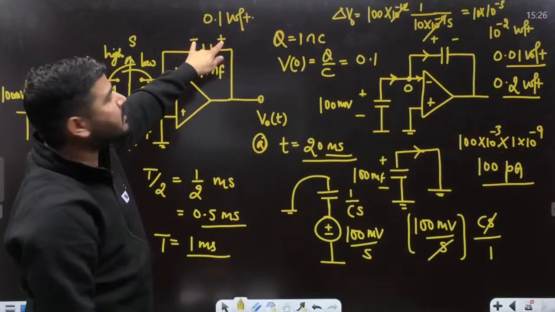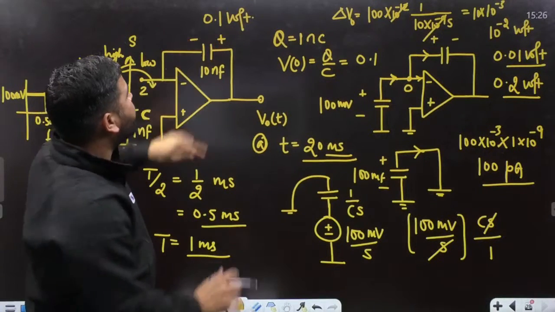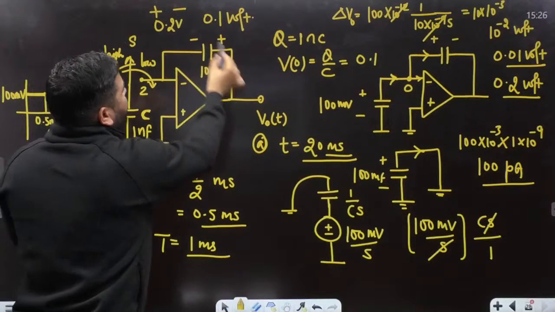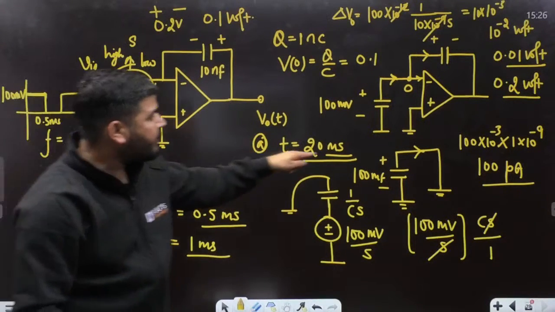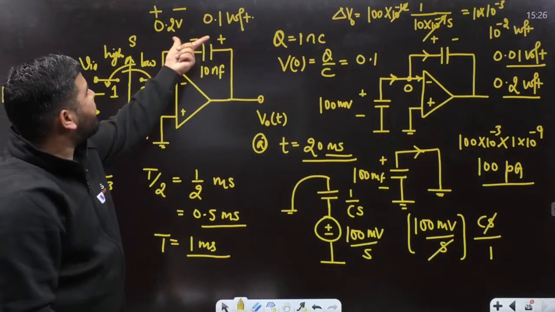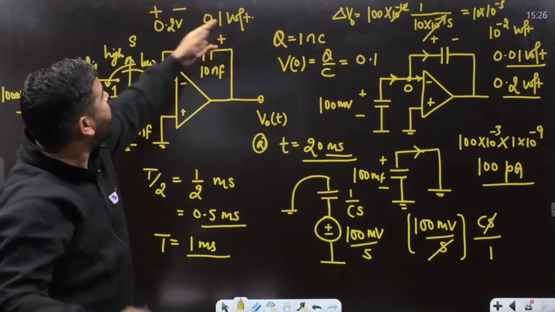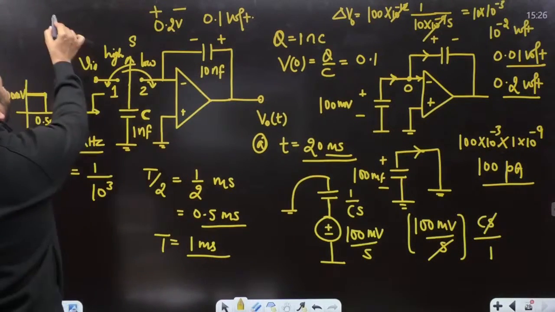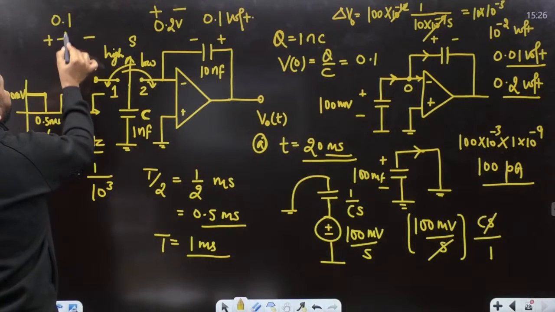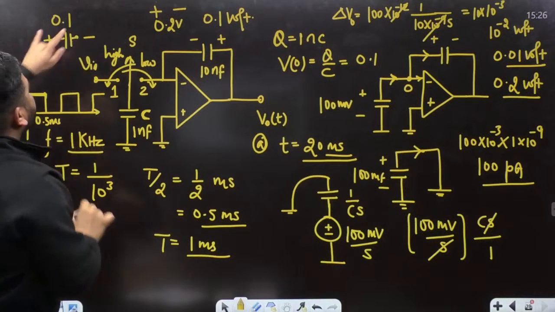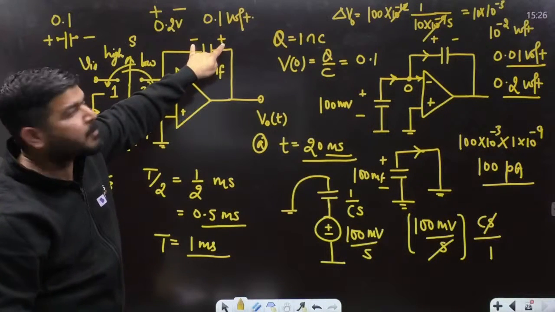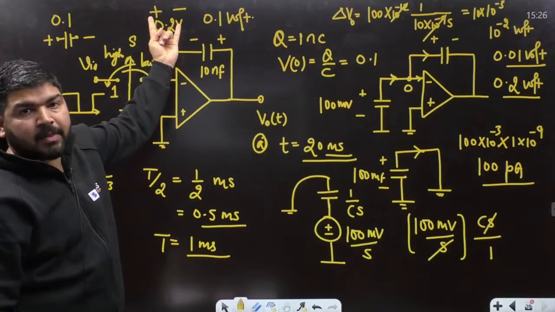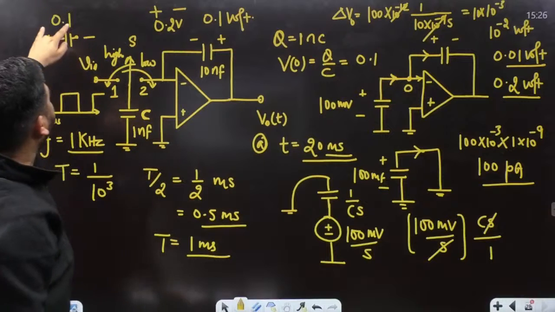Previously, the capacitor was charged with this polarity. Now the change is of this polarity, and the change is of 0.2 volt. Now can you tell me the total output voltage? After 20 millisecond, after 20 cycles, the output voltage will be the previous voltage, the initial voltage, plus the total change. So if you are adding this, the total voltage after 20 cycles will be 0.1 itself with this polarity, because previously it was of this polarity and the change is of this polarity. Change is of 0.2 volt of this polarity. So the resultant voltage after 20 cycles will be 0.1 of this polarity,